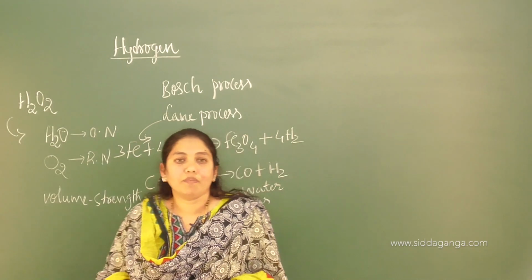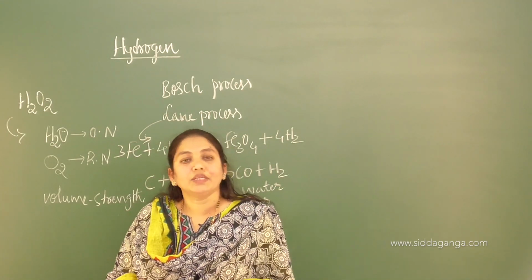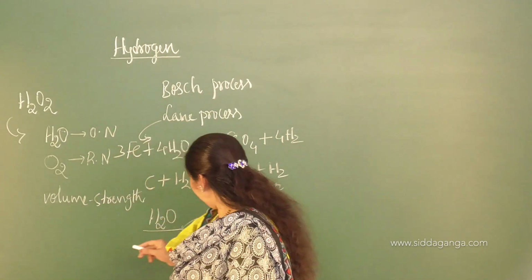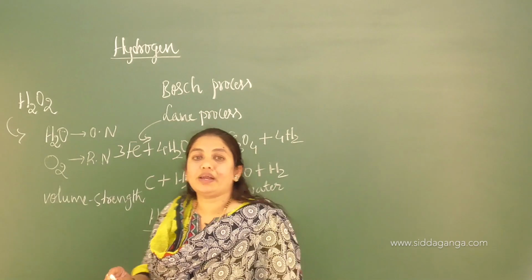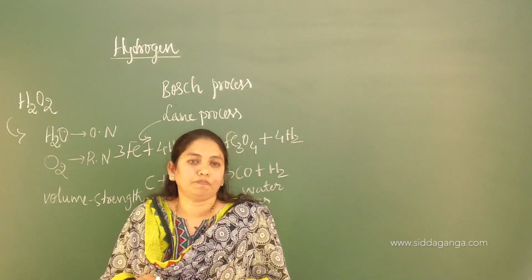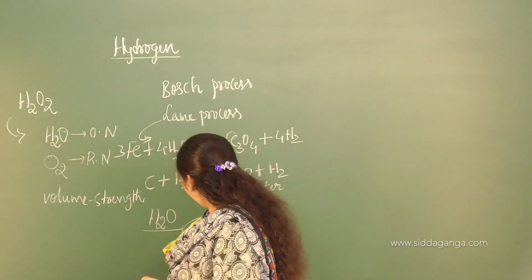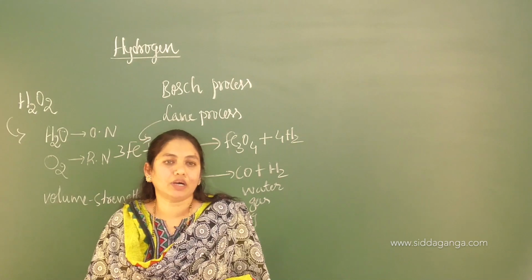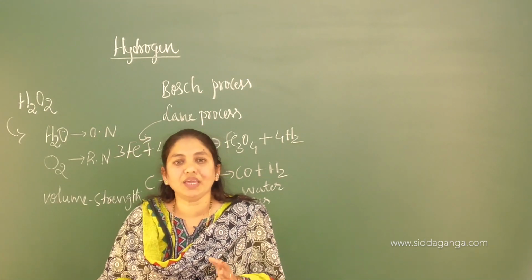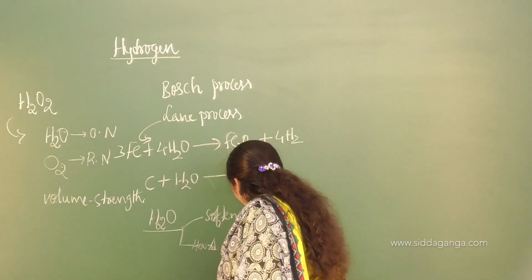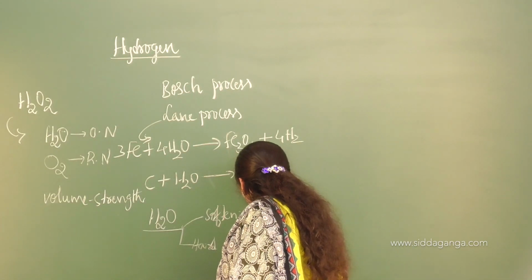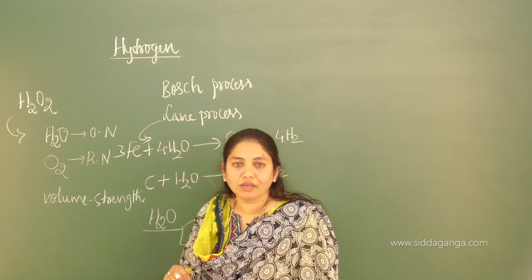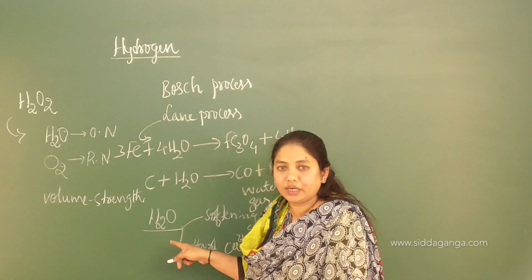There are two types of water based on the reaction of water with soap, that is hard water and soft water, right? Soft water means it reacts with the soap to give more lather. Hard water means the water which gives no lather or less lather with the soap because of the formation of insoluble scum with the ions, that is calcium and magnesium ions, which are present in the water. Calcium and magnesium ions are responsible for the hardness of the water.